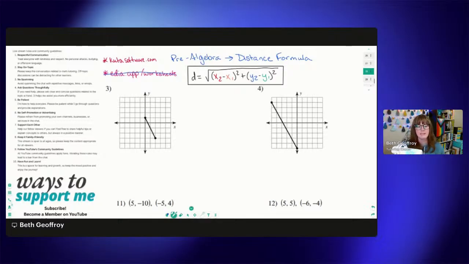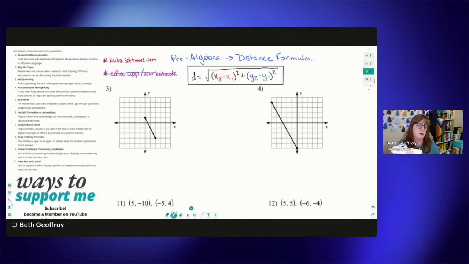Now let's talk about the distance formula. Whenever I show this formula to students, their eyes get really wide because it looks really complicated, but it is related to the Pythagorean theorem, which we talked about in last week's live stream. So this is basically just a way to find the distance between 2 points.